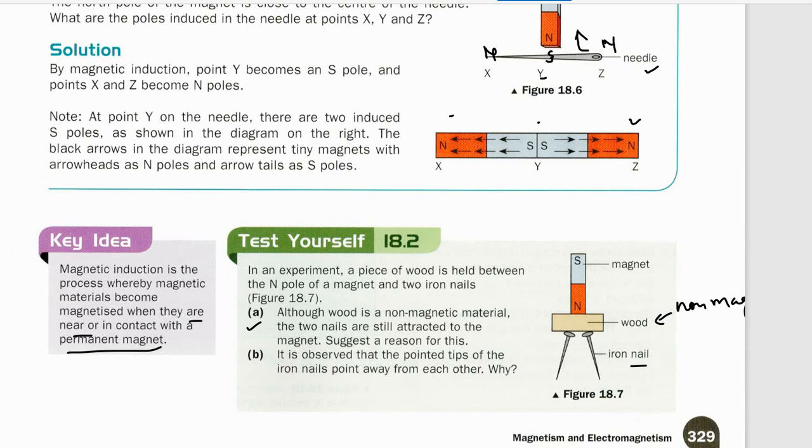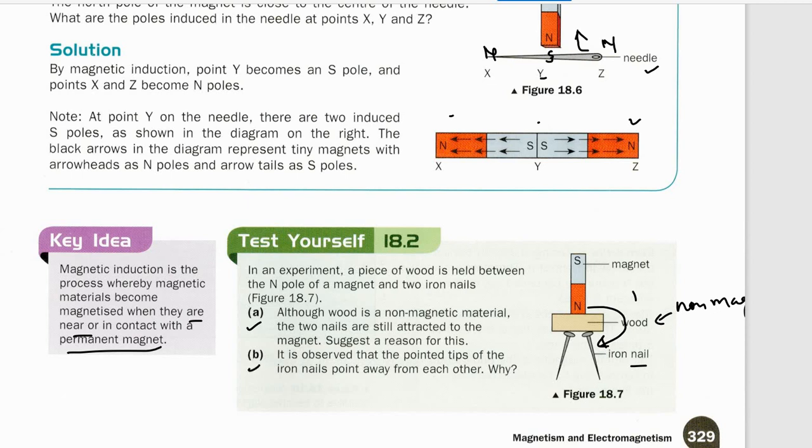For example, if this is the permanent magnet, it can induce the other magnetic material to behave like a magnet. So okay, this is wood, which is a non-magnetic material, but the magnetic force acting from the magnet can induce this iron nail to behave like a magnet. So this is what you can write: yes, wood is a non-magnetic material, but the magnetic force can induce the iron nail to behave like a magnet. That's why it can be attracted to the magnet.